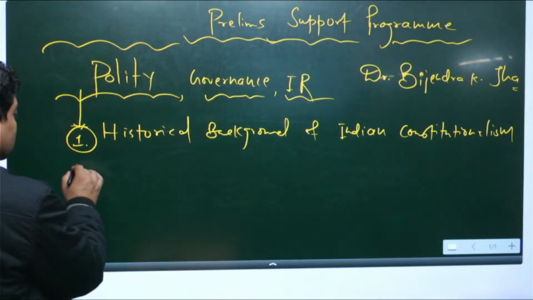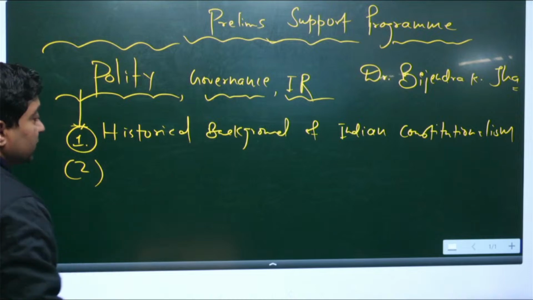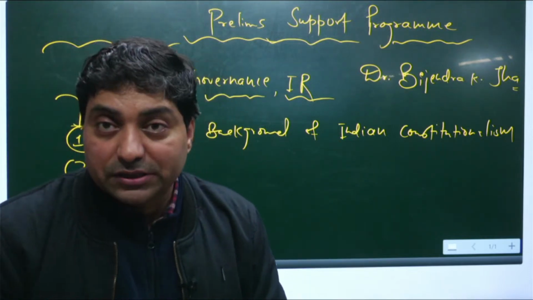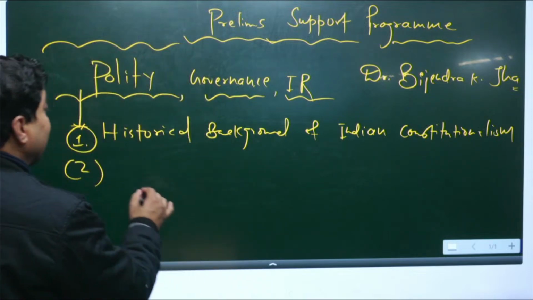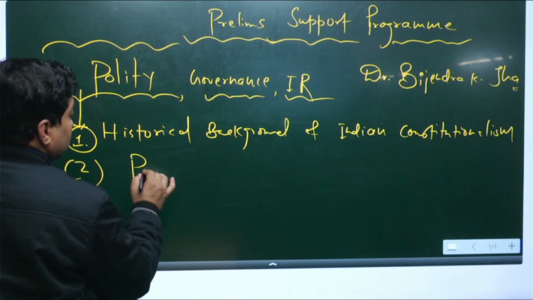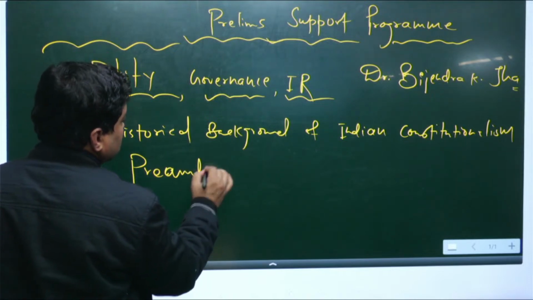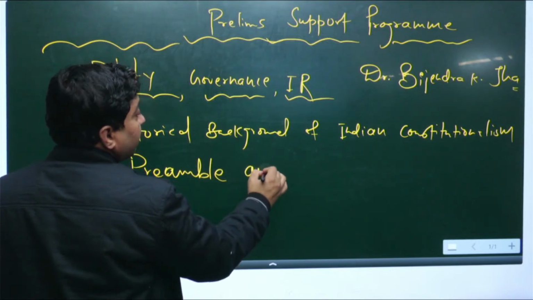Secondly, the second chapter, if I would guess the most important chapters from polity, I will talk about the preamble. Preamble and basic concepts.